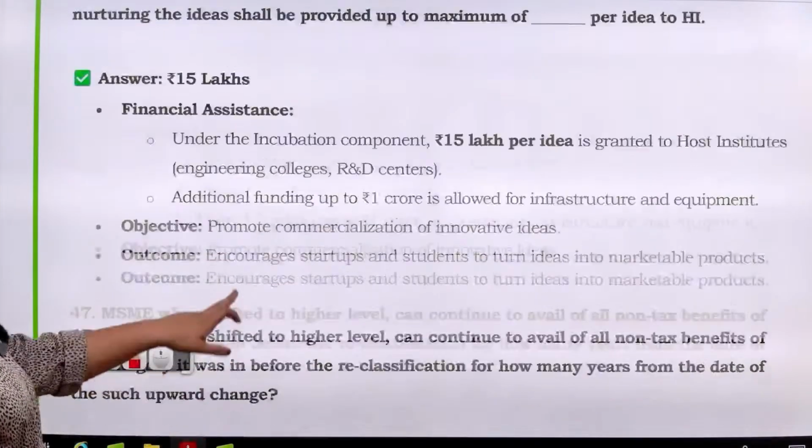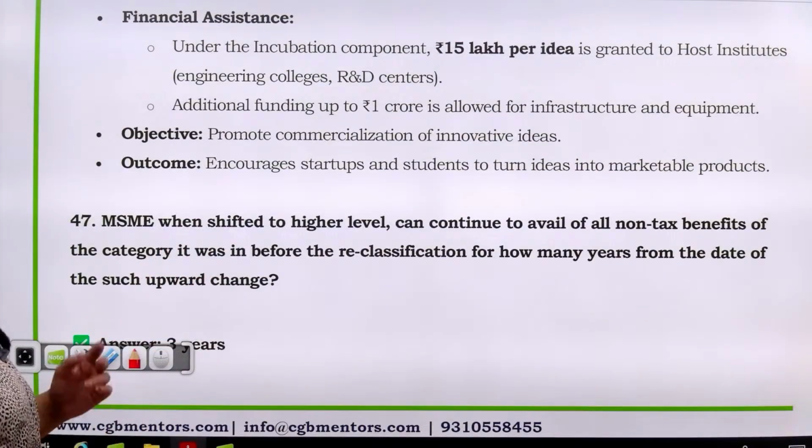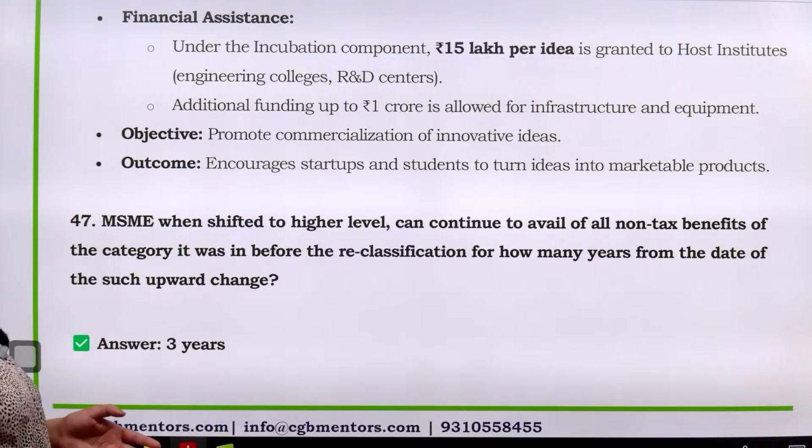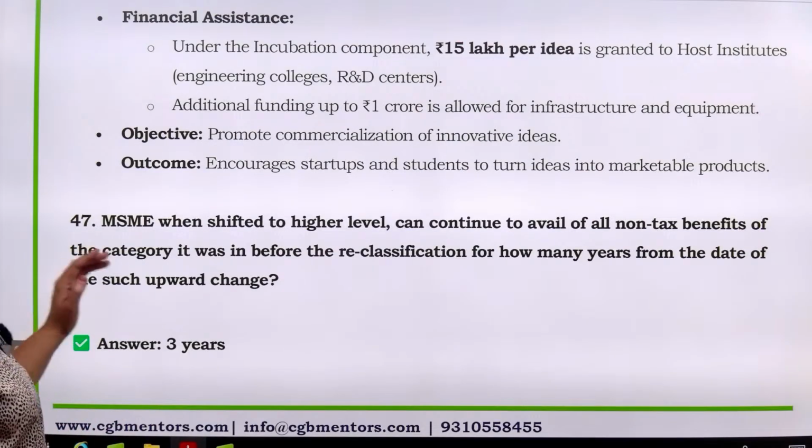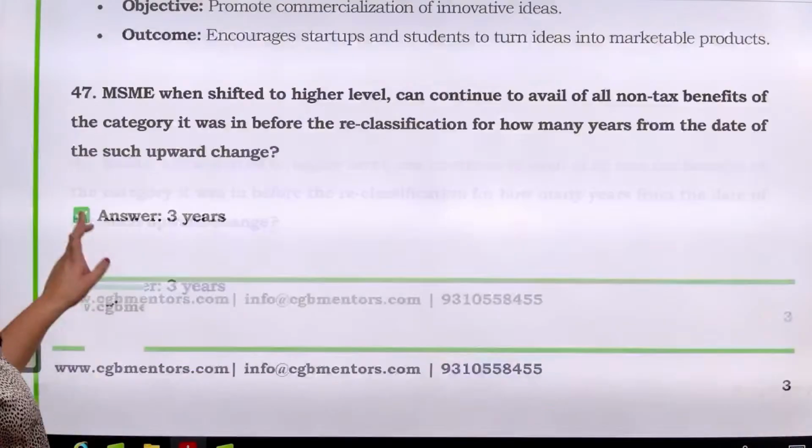Next is: an MSME when shifted to a higher level can continue to avail all non-tax benefits, which were in place before the reclassification, for how many years from the date of such upward change.